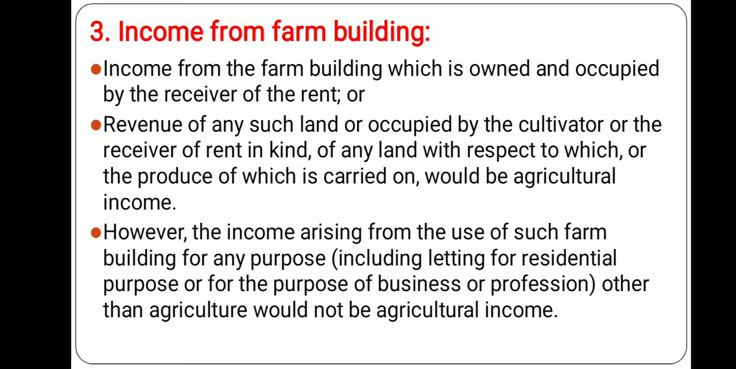Next important is income from farm building or farmhouse. Income from a farm building which is owned and occupied by the receiver of rent or revenue of such land, or occupied by the cultivator or the receiver of rent in kind, on or in the immediate vicinity of the land where agricultural operations are carried on, would be agricultural income. However, income arising from the use of such farm building for any other purpose, including letting for residential purposes, or for the purpose of business and profession other than agriculture, would not be agricultural income.